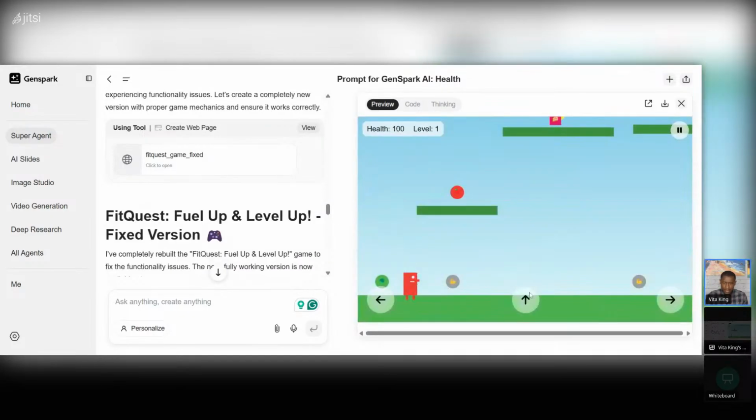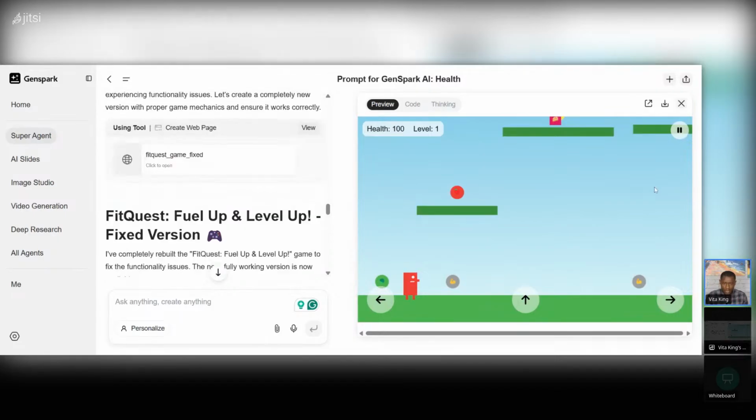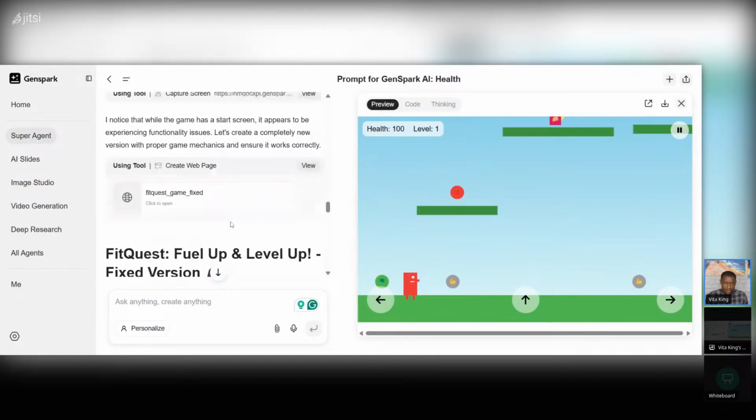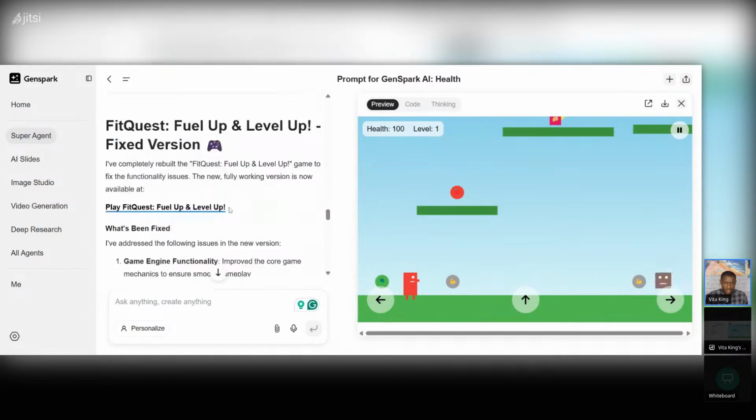Looks like, did I see something? I saw something jumping there. Did it work? Okay, so let's see here. Okay, just give me one second here. Let me go back full screen. Let's start. All right.